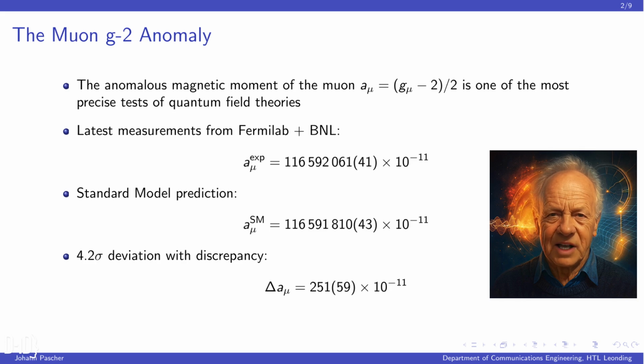Let's examine the Muon g-2 anomaly. The anomalous magnetic moment of the muon, referred to as A_mu, represents one of the most precise tests for quantum field theories. The latest measurements from Fermilab and BNL give us a value of approximately 116,592,000 times 10 to the minus 11. However, the standard model prediction is about 116,591,000. This difference of around 250 times 10 to the minus 11 corresponds to a 4.2 sigma deviation, strong evidence of physics beyond the standard model.